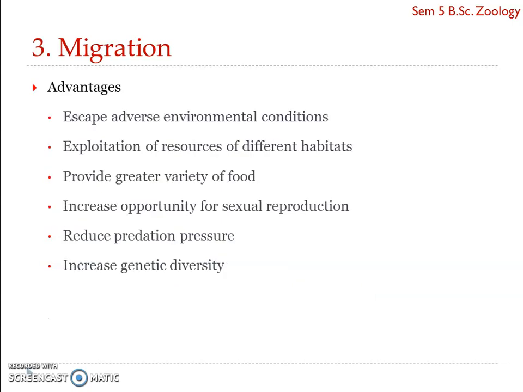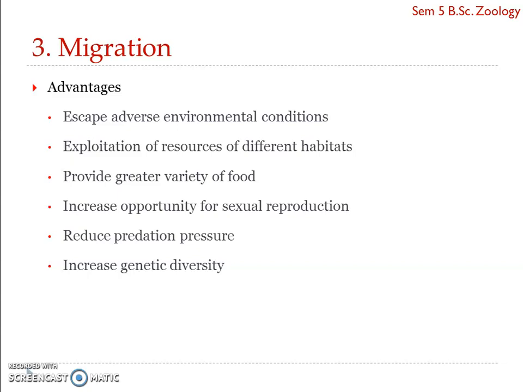Now, what are the advantages of migration? As we have seen, causes could be physiological, hormonal, or triggered by environmental factors. Now, what are the advantages? The first one is to escape adverse environmental conditions. This kind of migration helps to tide over adverse environmental conditions, especially extreme temperatures.